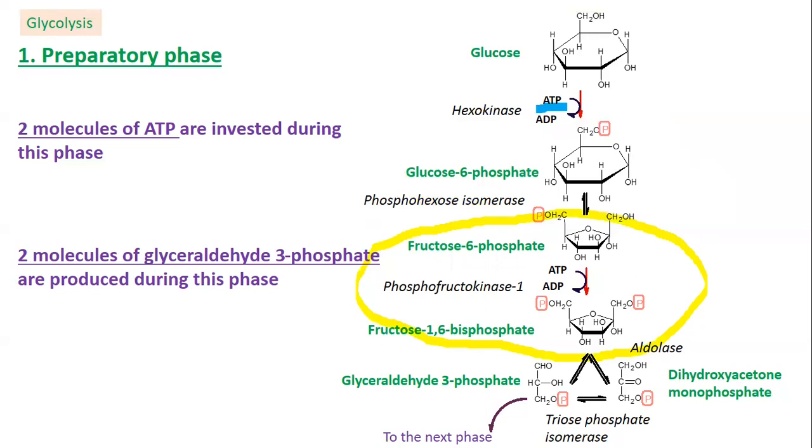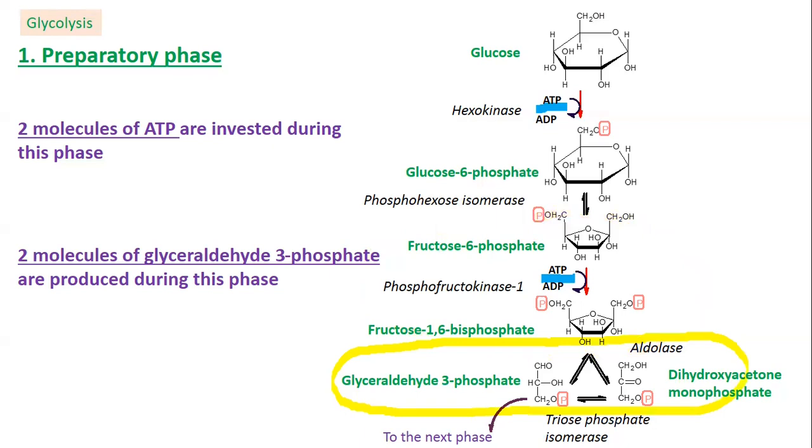In most cases, the donor of the phosphoryl groups is ATP, and such phosphofructokinase is called phosphofructokinase type 1. It is one of the key regulatory enzymes of glycolysis. In some plants, pyrophosphate can be the donor of the phosphoryl groups. Fructose 1,6-bisphosphate decomposes to glyceraldehyde 3-phosphate and dihydroxyacetone monophosphate. The reaction is catalyzed by aldolase.